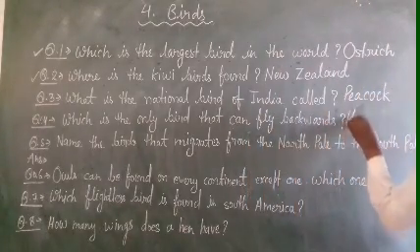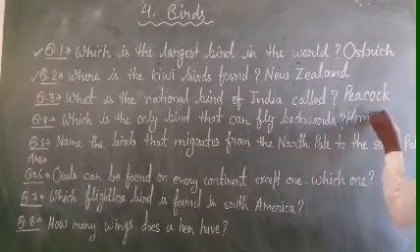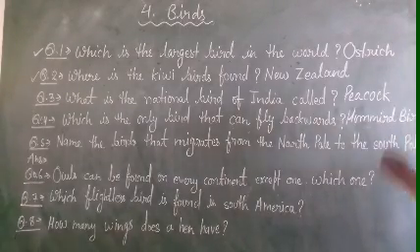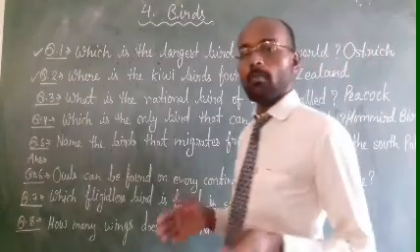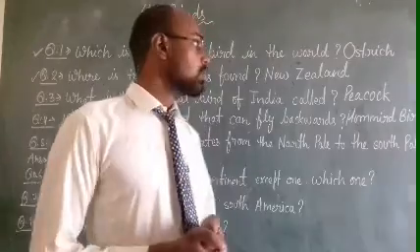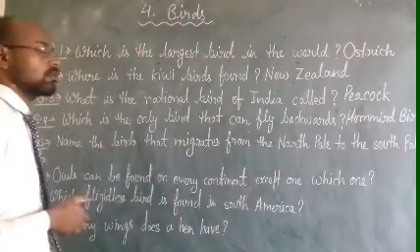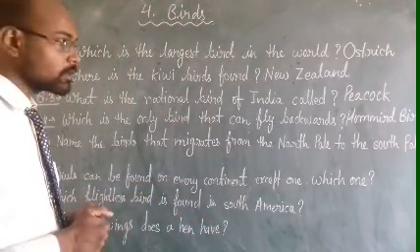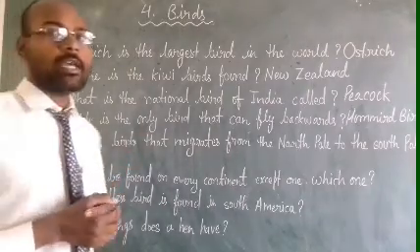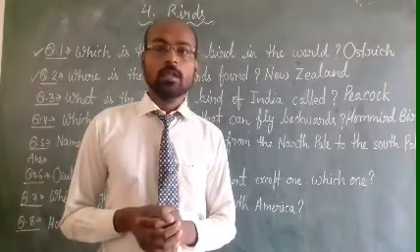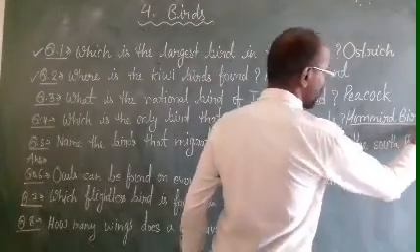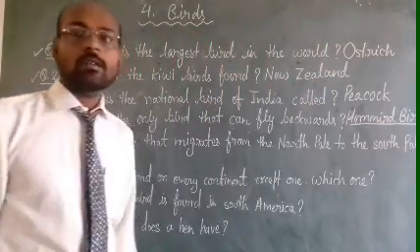Hummingbird is a bird that can fly backward. And dear students, hummingbird is the smallest bird in the world. And hummingbird is the only bird that can fly backward. Clear everyone?